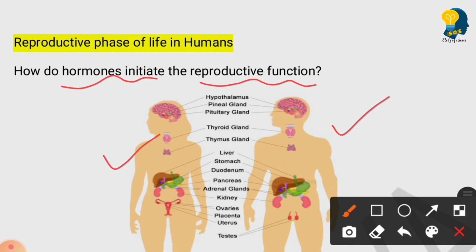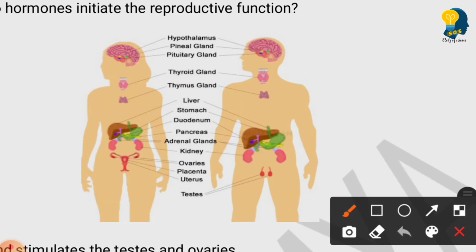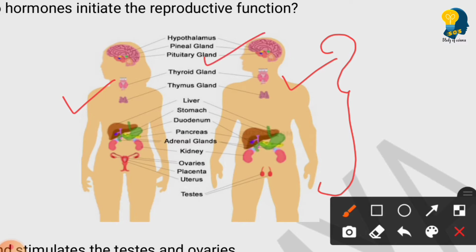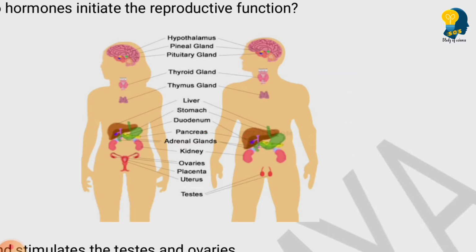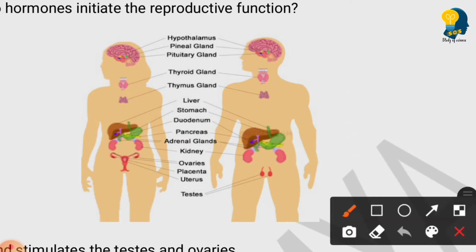So now let us understand how these hormones will initiate the reproductive function in both the male as well as female. If you look at this picture, it denotes all the important endocrine glands which are present in both the male as well as the female. Here you can see the pituitary gland, thyroid gland, correct? Pancreas, adrenal gland, ovaries, testes. So I hope you all have remembered I spoke about the pituitary gland in the previous class. What is meant by pituitary gland?